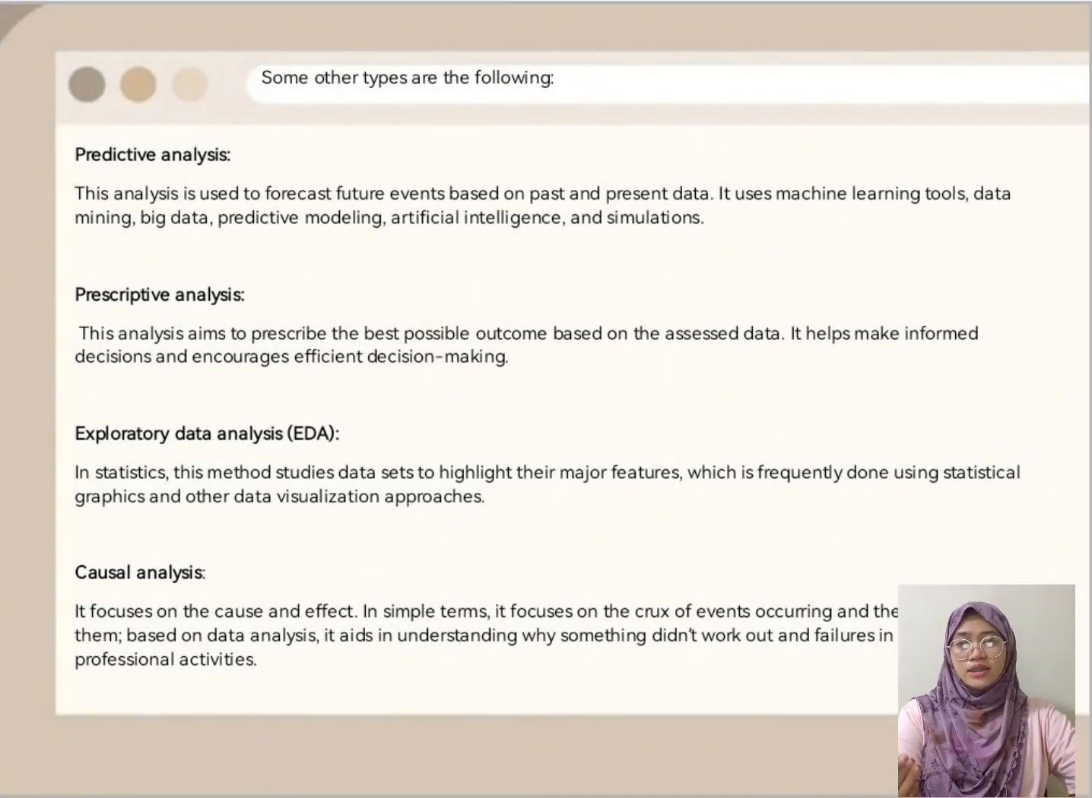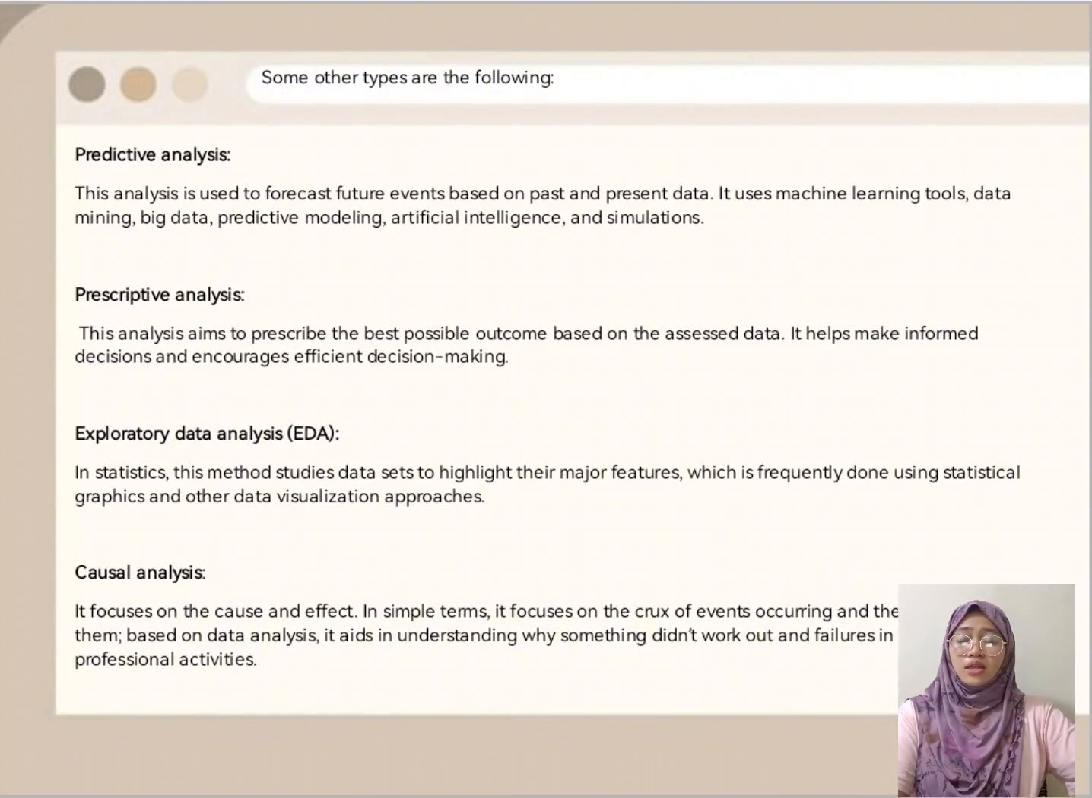Then some other types, which is predictive analysis. When we say predictive analysis, it is used to forecast future events based on past and present data. It uses machine learning tools, data mining, big data, predictive modeling, artificial intelligence, and simulations. I'm not 100% sure if my example fits predictive analysis, but in our research on LULC using QGIS, we predict the past and the present temperature of that area.